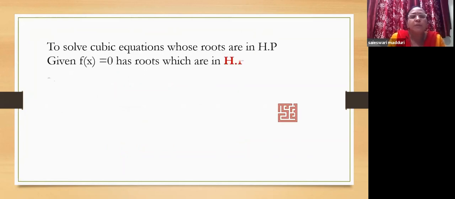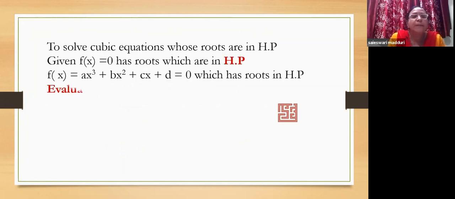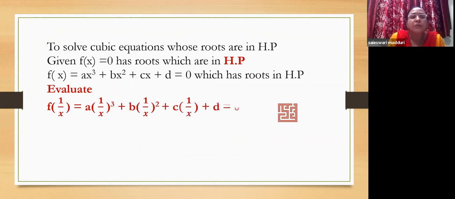Similarly, to solve cubic equations whose roots are in HP, given f of x equal to 0 has roots which are in HP, where f of x is of the form ax cubed plus bx squared plus cx plus d equal to 0, we have to evaluate f of 1 by x. That is, in the place of x, we have to put 1 by x and transform the entire equation into one whose roots will be in AP.